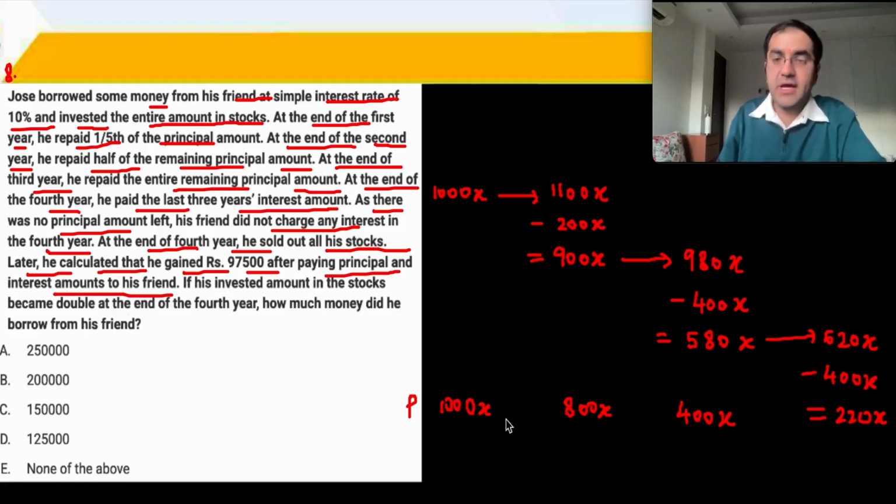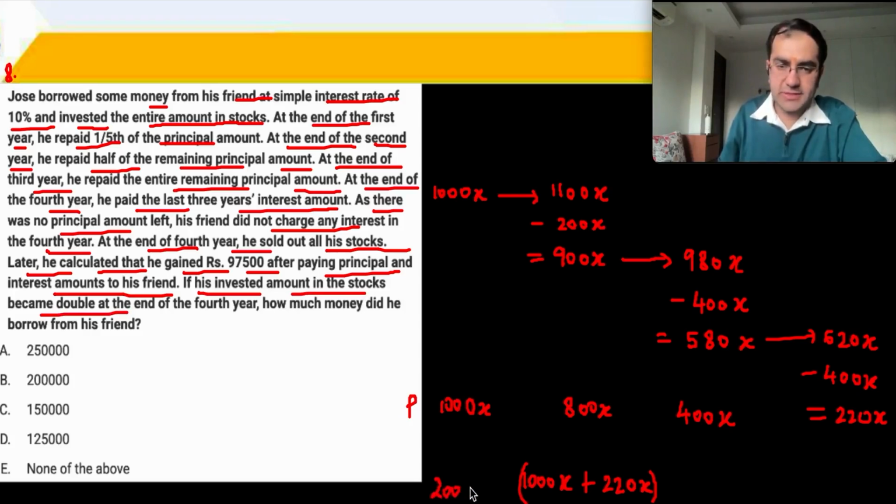Right? So principal 1000x, interest 220x. He has paid back. If his invested amount in the stocks doubled at the end of the fourth year, double of 1000x is 2000x. Okay, this is 2000x.